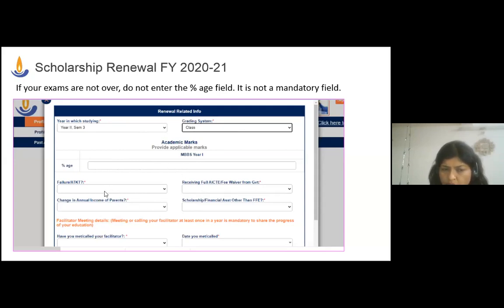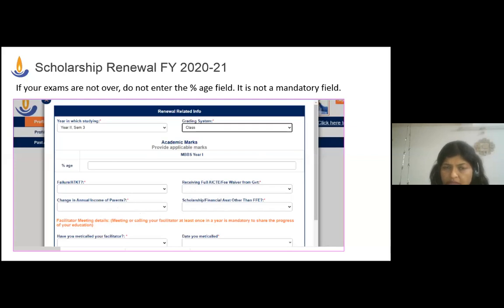If you have not failed in any subjects, or if you do not know as of now, you can fill no right now. We can correct it at a later point. I think you can answer all these questions: if there is any change in your parents' annual income, whether you're receiving an AICTE fee waiver from the government, or any other scholarship, and your facilitator meet details. When you fill in this much of the details, your renewal application is completed.